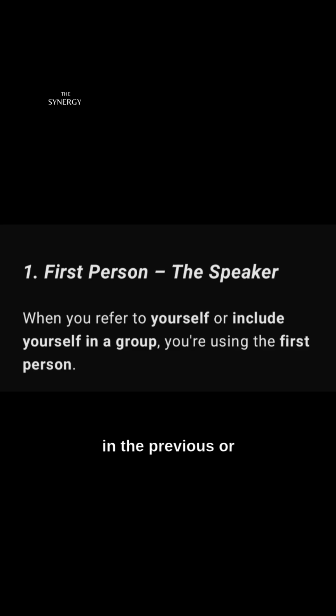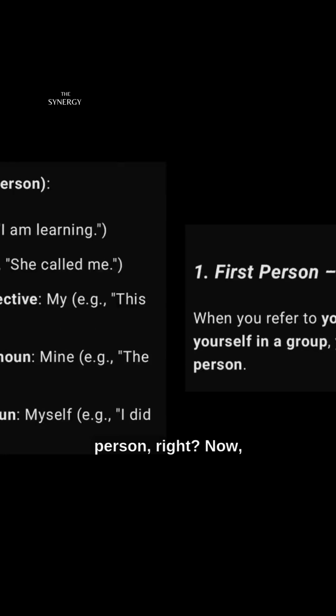Now, for the record, in the previous video, we only spoke about the persons and then the object and subjects, and we promised we were going to delve more into the various parts of the persons. And this once again falls under the personal pronouns. So, for the first person, we said it basically speaks about the speaker or the one speaking, right? So when you refer to yourself or include yourself in a group, you are using the first person.